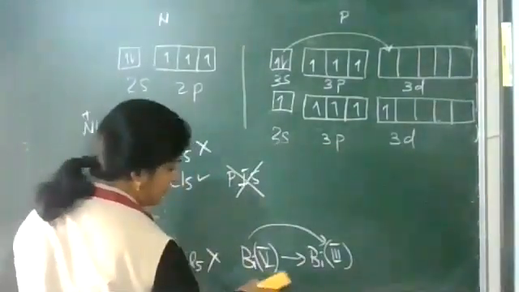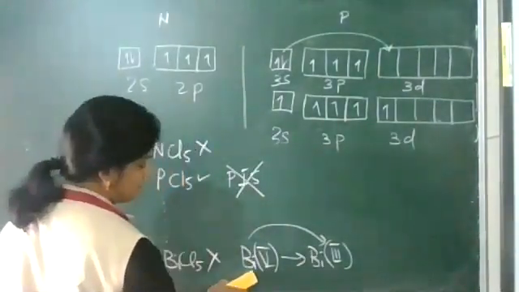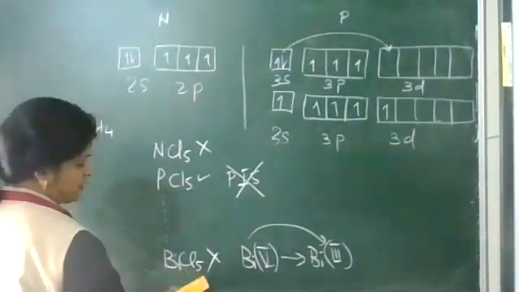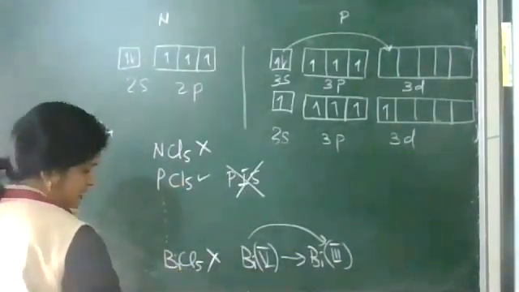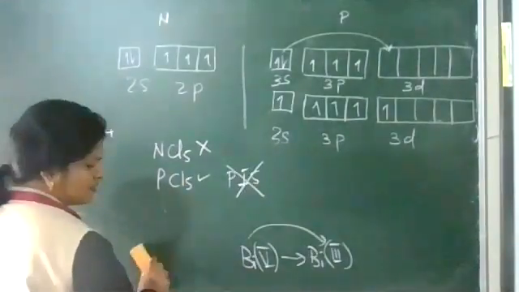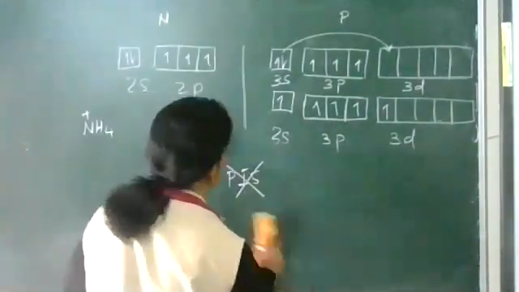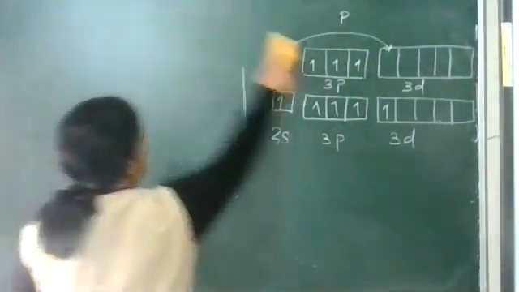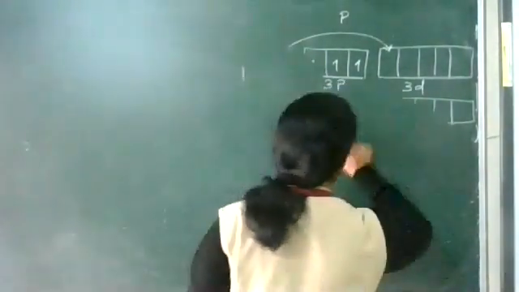So here is the inert pair. Bismuth 5, BiCl5 or BiI5 does not exist because it is not a stable oxidation state. What about phosphorus?